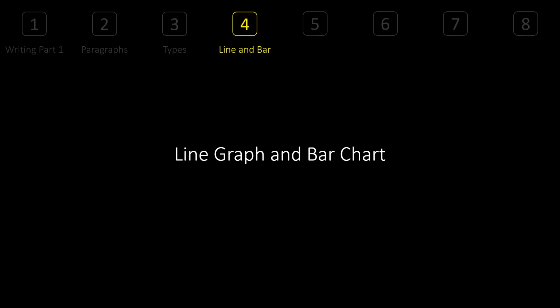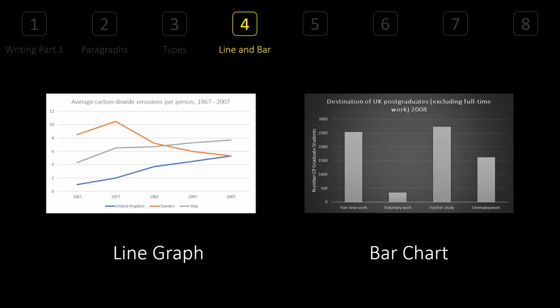Okay. Now let's see line graph and bar chart together. Why together? Because they have most of the things similar, very few differences. Right, the first, let's see in detail what it looks like. What is in the line graph. In line graph, we have these kind of lines which are showing the trend. Some sales are increasing or carbon emission increasing or decreasing, whatever. But in bar chart, they have a number which is mentioned using bars. These could be not just vertical but horizontal as well.